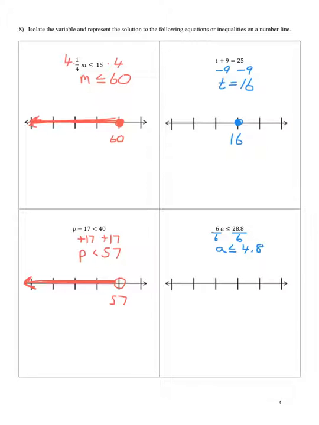So once again, I'm going to let one of these marks be 4.8. It's less than or equal to, so I'm going to put a big closed circle on it. And less than or equal to means below, so I shade to the left.